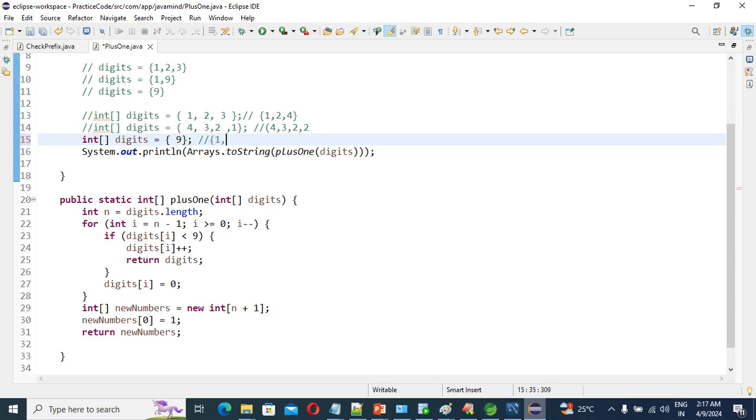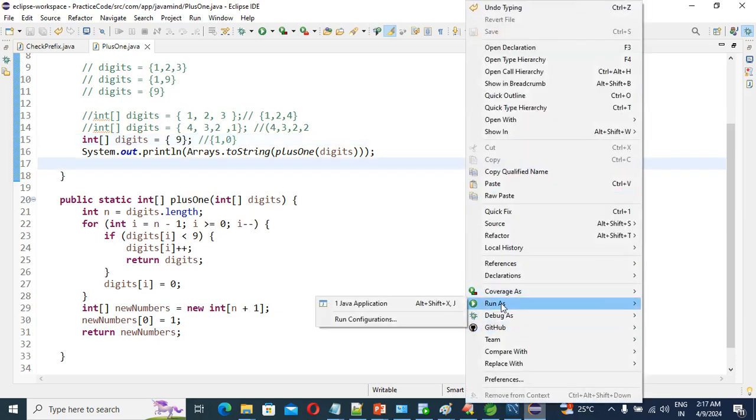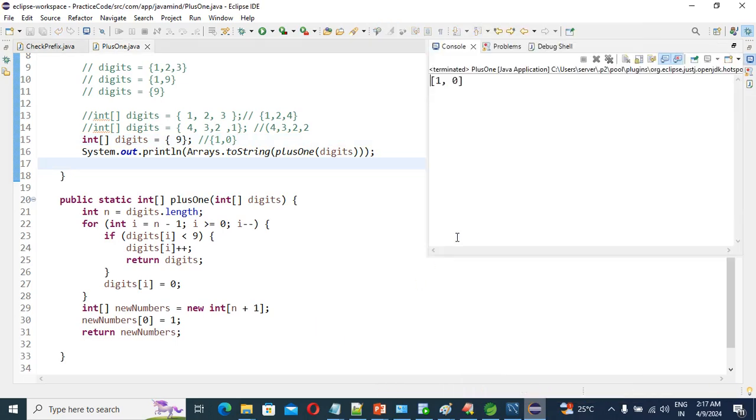We'll see whether this is coming as expected or not. Run the application. We'll see the result. See guys, 10 coming or not? Coming, right?